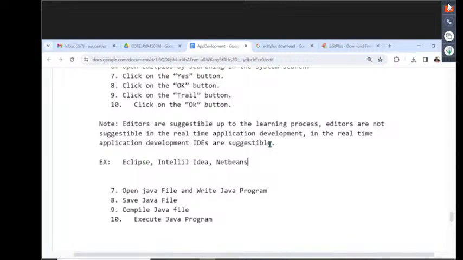But for core Java programs, I'm going to show Eclipse and IntelliJ IDEA. Both I'm able to show comfortably. NetBeans is not required. Why? Because if you want to use NetBeans, minimum we have to use Maven. We have to create Maven projects. So Maven is required. But in core Java, nobody will talk about Maven-related content. Because of that, we are going to use Eclipse and IntelliJ IDEA from the IDE's part.